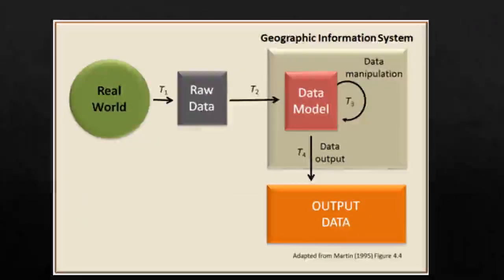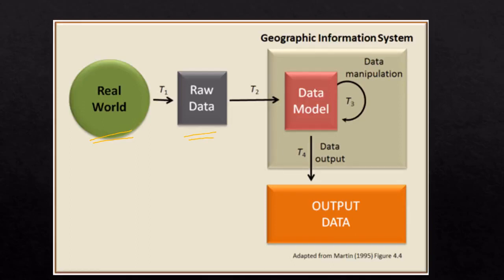So this is just an information how GIS works. So you can see here, first is real world. You already know real world consists of problems. There are a lot of problems existing around us in the world. So from the real world, based upon our requirement, based upon the problem, the data is observed.